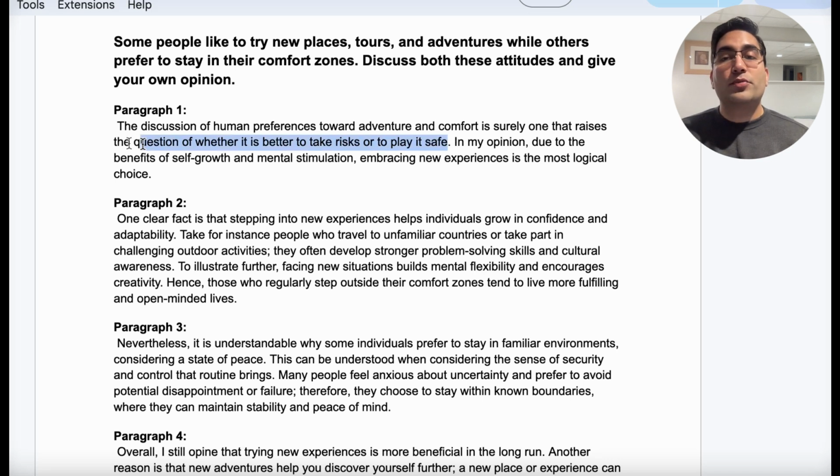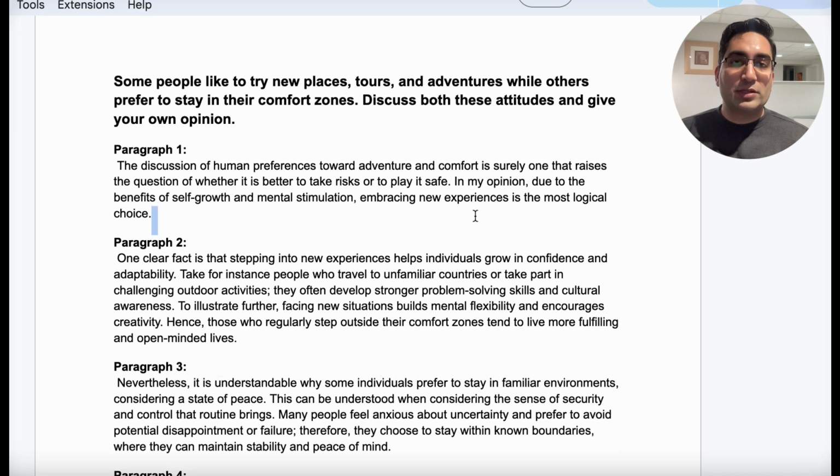In other words, we have rephrased the question, and that is our general sentence. But the way we have done this is by presenting the situation, like this is the discussion, and it's surely one that raises this question of, and then we stated the question, the doubt that we're having. A very good way to start, not only for discuss both sides, but with every question type, which is argumentative in task 2. Then the next sentence, you simply have to say, in my opinion, the 3 famous words in